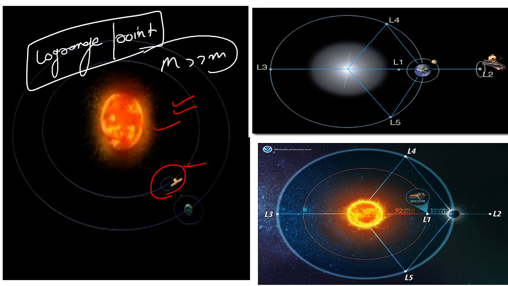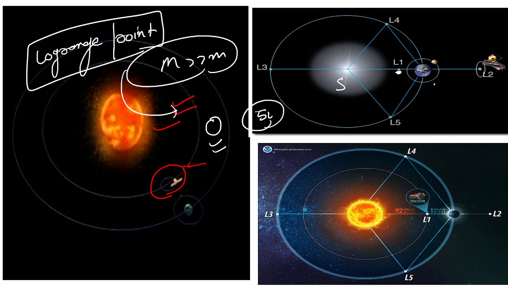Like, for example, here is a point, L1, let's say between the Sun and Earth. A Lagrange point is a point in the system of two mass bodies where any object becomes stable or needs very little fuel to become stable. In our Earth and Sun system, we have 5 Lagrange points.